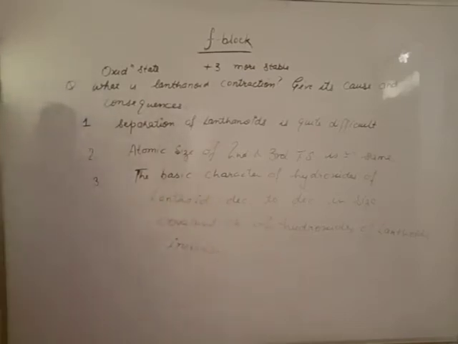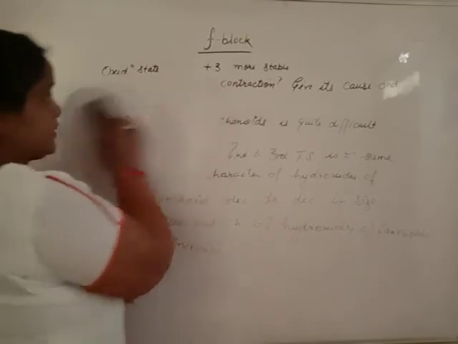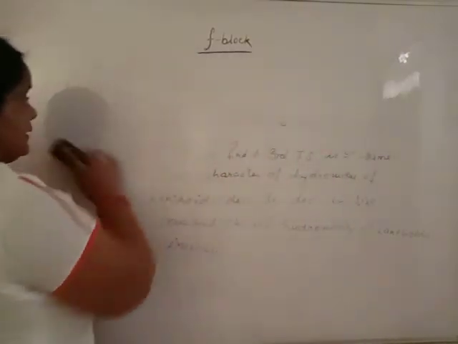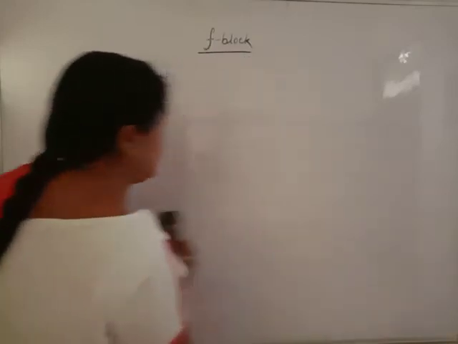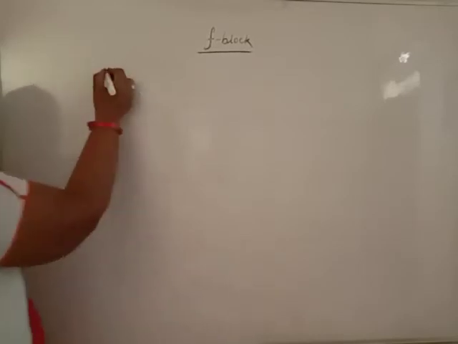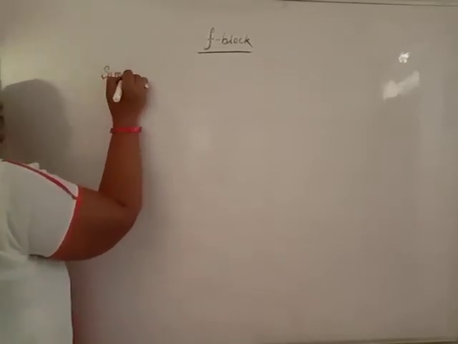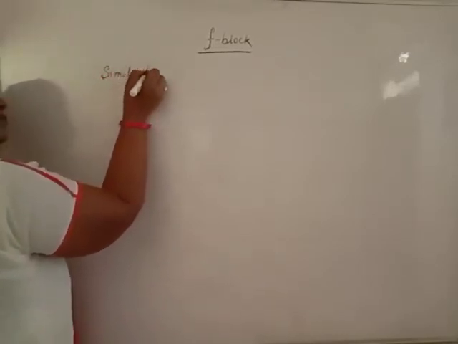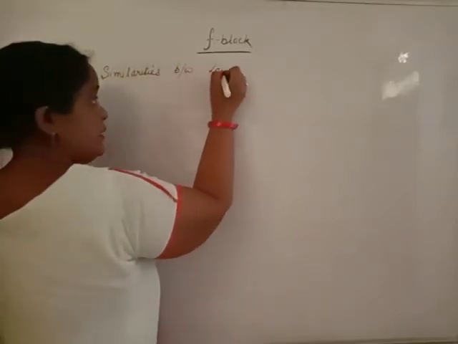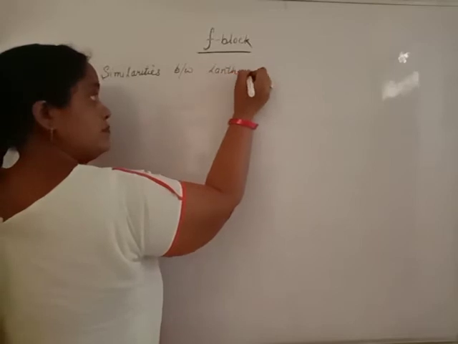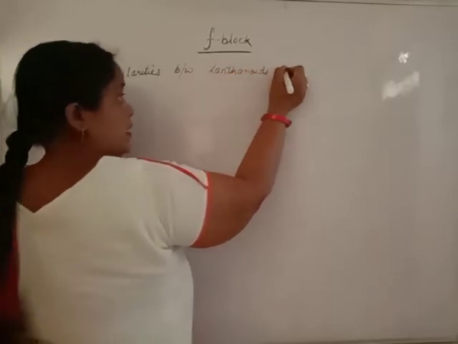And the last one, beta, actinoids also have some similarities as well as differences with lanthanoids. Similarities between lanthanoids and actinoids.